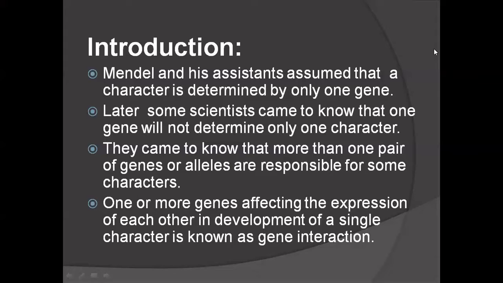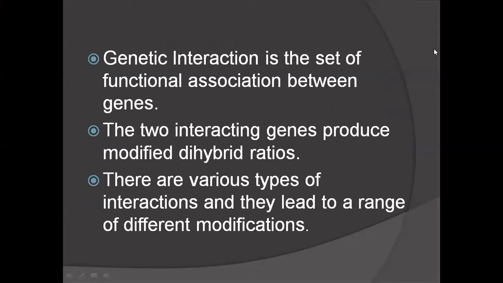So there is an interaction between these genes. This is called genetic interaction. Genetic interaction is the set of functional associations between genes. There is a reaction between the genes. The two interacting genes produce modified dihybrid ratios. When the interaction takes place between these genes, they produce modified Mendelian ratios, that is, modified dihybrid ratios.